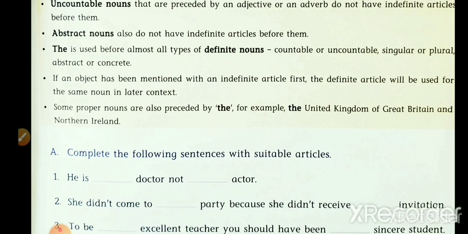Abstract nouns: now the rule is this. Abstract nouns also do not have indefinite articles before them. We cannot put any indefinite article before abstract nouns. Indefinite articles mean a or an. We cannot put the article a or an before abstract nouns.